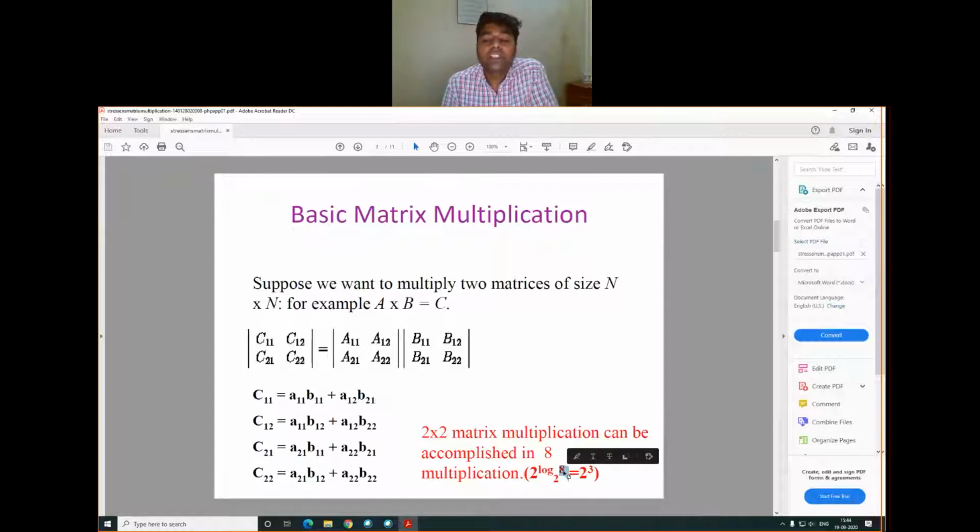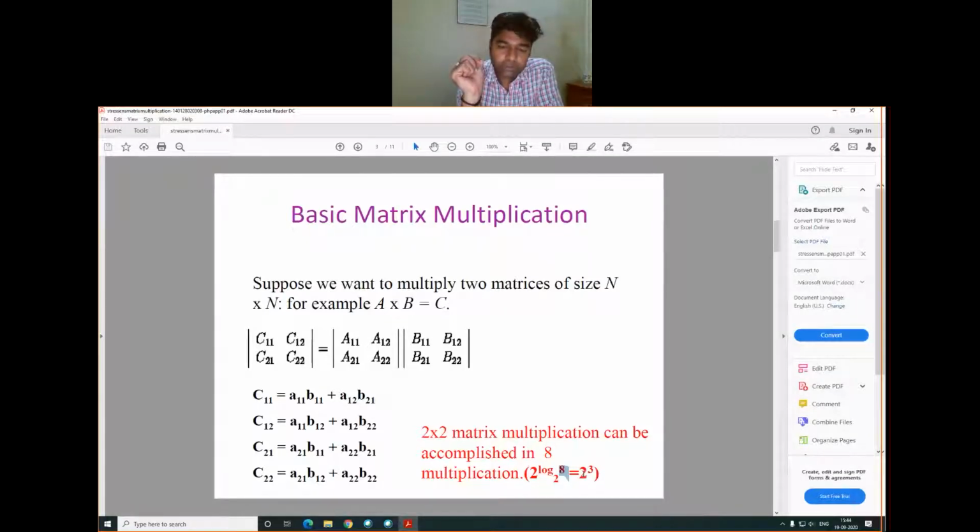So from this we can easily find out the value of 2 raised to power 3. How this formula occurs, we'll see in the next slide. Actually, this formula comes from one of the theorems that we will discuss in the next class.